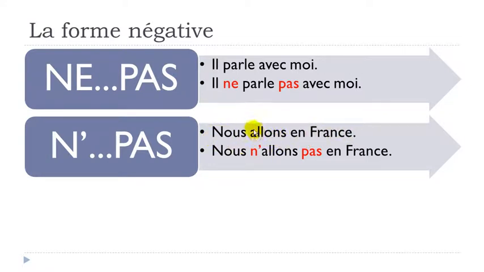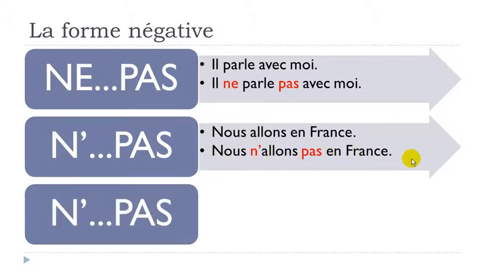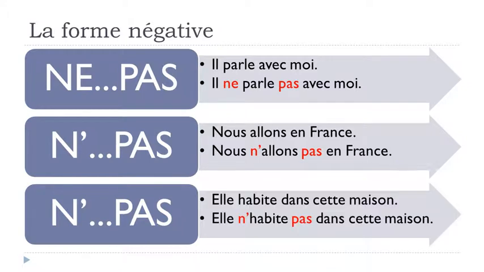Here, the first letter is A. Remember the rule. If it starts with a vowel, like here, you will have to drop and take away the e. So that's the reason why we've got this n apostrophe like that. N'allons. Nous n'allons. And then you don't really need to think. You just put this pas after the verb, en France. Nous n'allons pas en France. And that's it.